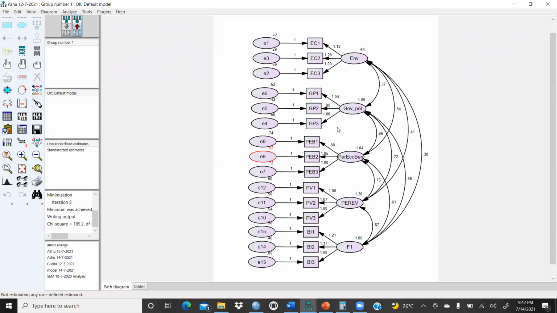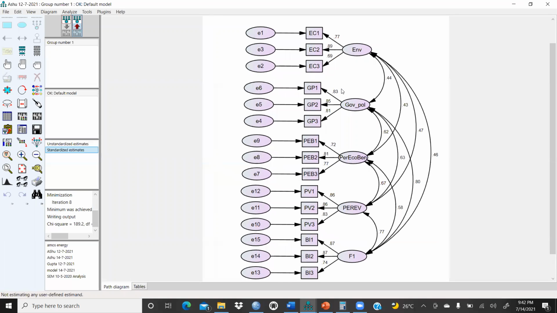We have already run this file. You understand how we have to run this file and how we get these values, unstandardized estimates as well as standardized estimates. You can see here, we can make this size a little bit bigger. And the standardized estimates, you can see here 0.77, 0.89, all these values are below 1, right? These are between -1 and +1. These are my values, and these are my unstandardized estimates.